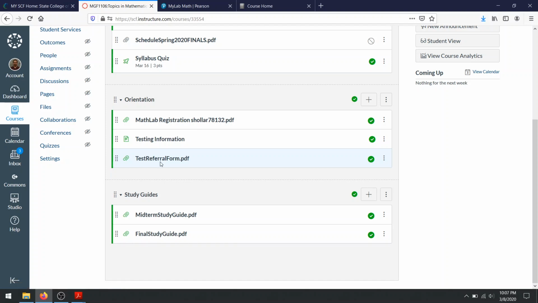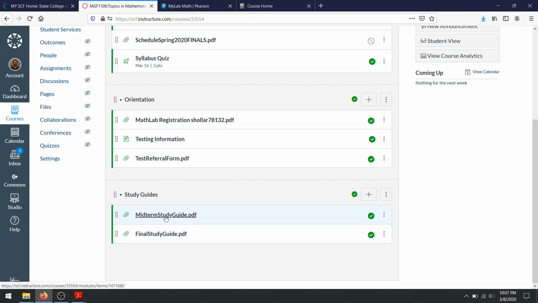The testing center on campus also has one. If you take the tests off campus at a different testing place, they're probably going to have their own testing form that you might need to fill out. So send that to me. But I figured I'd put our SCF test referral form on here for you.